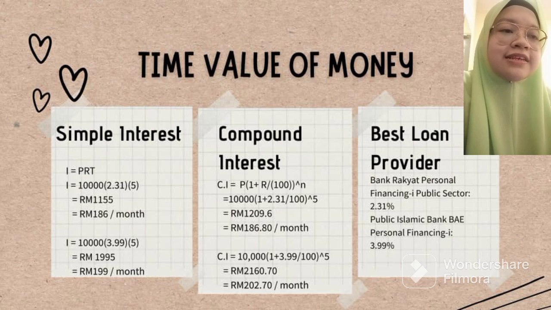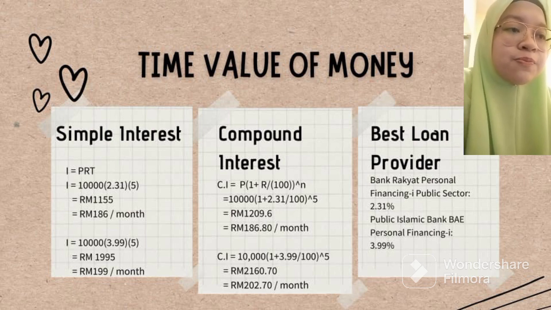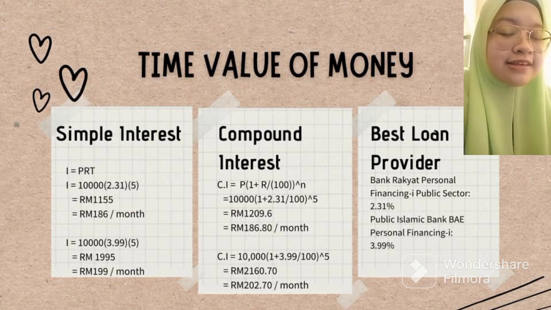So, WRITEON considers two types of interest, which are simple interest and compound interest. And we also did our research on the two best loan providers, which are Bank Rakyat and Public Bank. Bank Rakyat provides the lowest interest rate, but only for the public sector, which offers 2.31% interest rate. However, what we consider the best interest rate from the bank providers is from Public Bank itself, which is 3.99%, because it's open for all sectors.